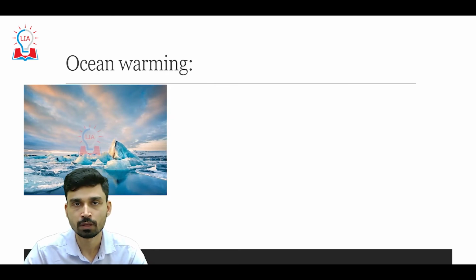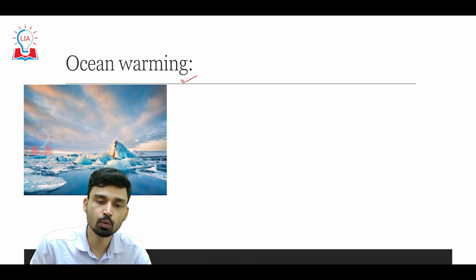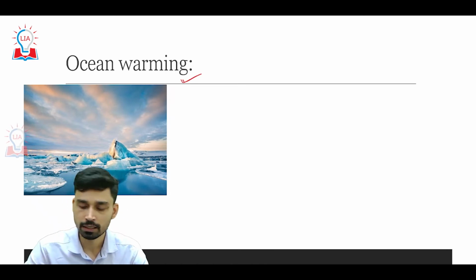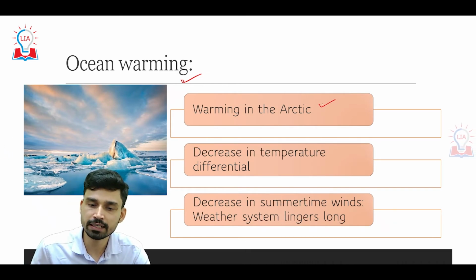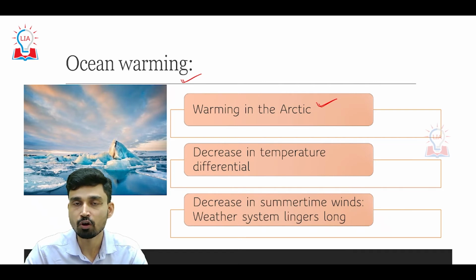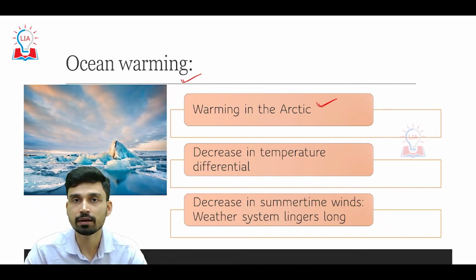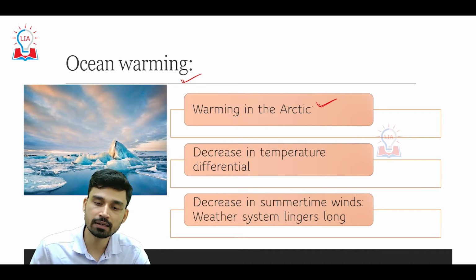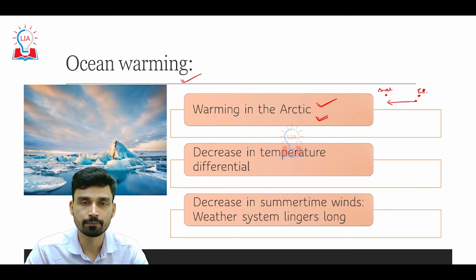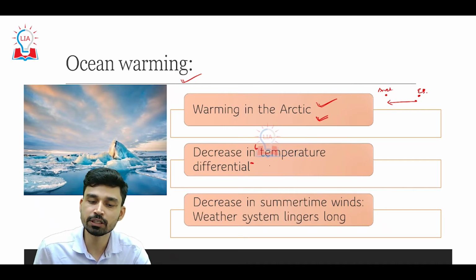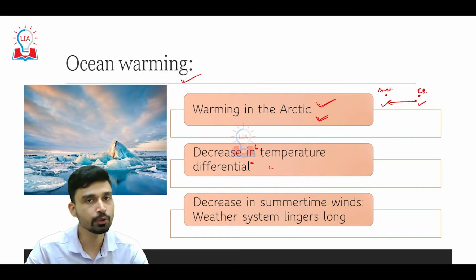However, not only global warming and the upper atmosphere circulation, but to some extent ocean warming is also playing an important role in heat wave development. In this regard, scientists have said that due to global warming the Arctic region of the earth is warming at a much higher rate compared to other regions. And since the Arctic is warming at a much higher rate, what will happen? The temperature difference between the Arctic region near the polar areas and the equatorial region is becoming lesser and lesser. Thus there is a decrease in the temperature differential between the Arctic region and the equatorial region.